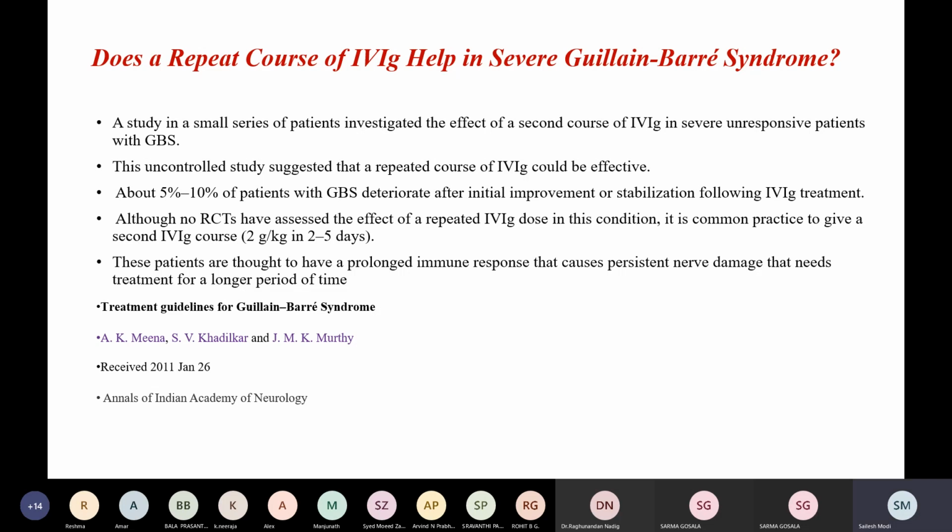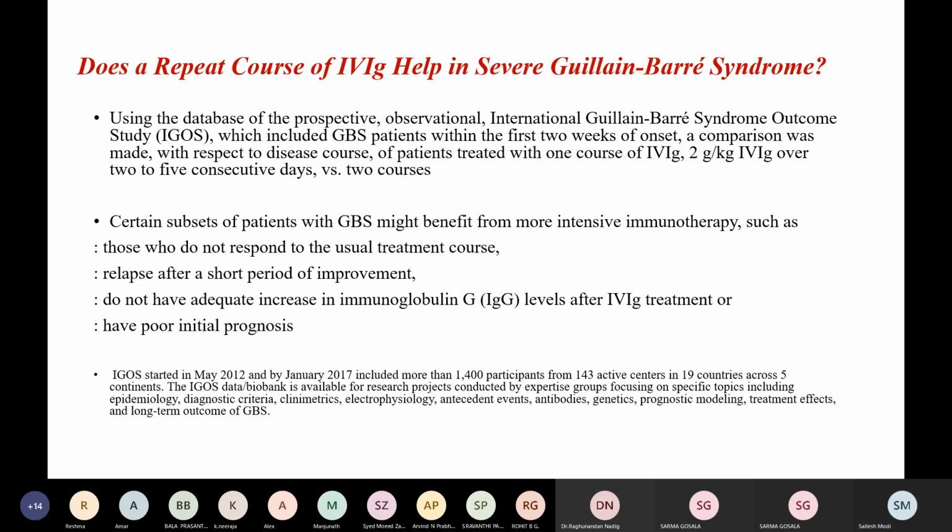This was from treatment guidelines for GBS in the Annals of Indian Academy of Neurology in 2011. In this, it was suggested that about 5 to 10% of patients with GBS deteriorate after initial improvement or stabilization following IVIG treatment. And in these patients, a second course of IVIG may be considered. These patients are thought to have a prolonged immune response that causes persistent nerve damage, and they need treatment for a longer period of time.